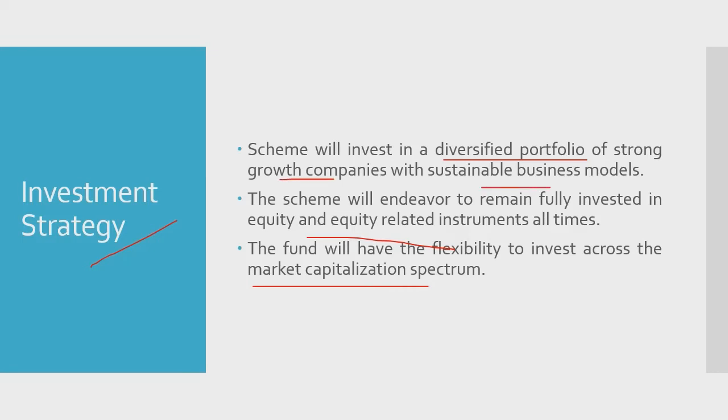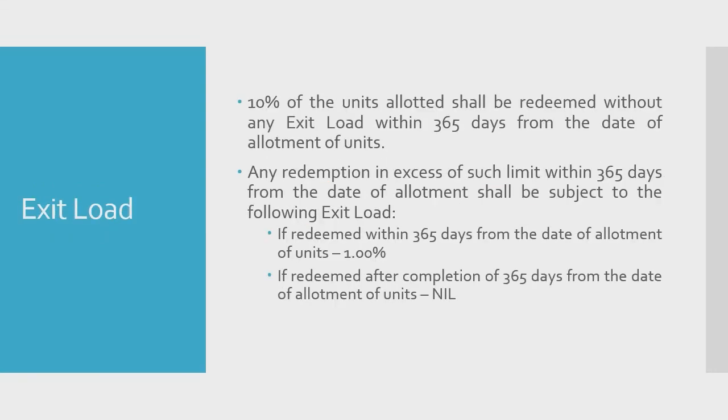Viewers, here the exit load categorization is a very typical one. If you redeem your units after 365 days of investment, you are not going to attract any exit load. And within 365 days, if you redeem less than 10% of your units, in that case also you are not going to attract any exit load. And within 365 days, if you redeem more than 10% of your investments, then you are going to attract an exit load of 1%. So this is a very typical exit load scheme.